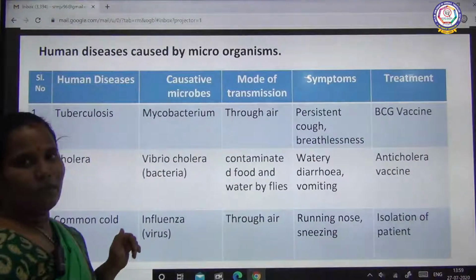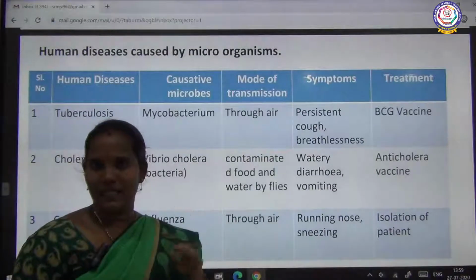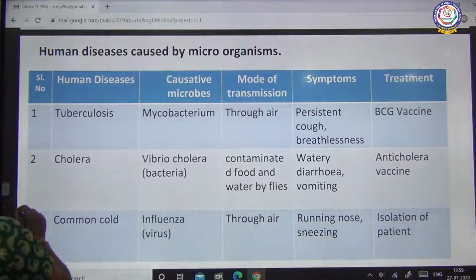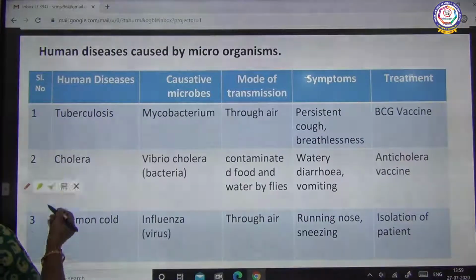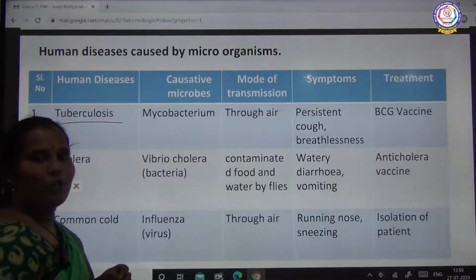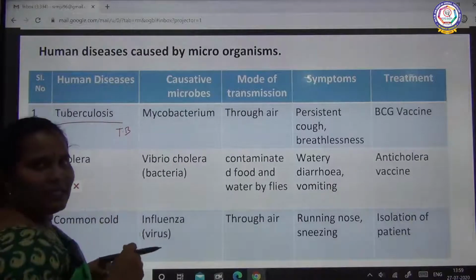See. First one is the human diseases caused by microorganisms. 6 diseases we saw. Here first 3 diseases, see. First one is tuberculosis. Tuberculosis we call TB. TB means the coughing disease.